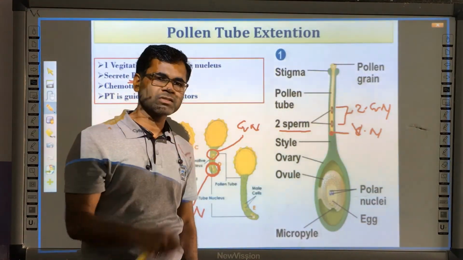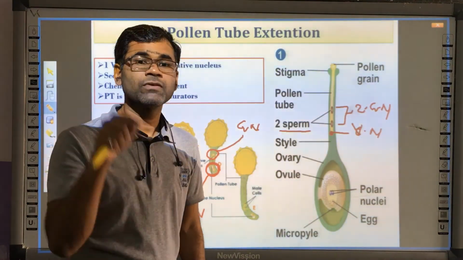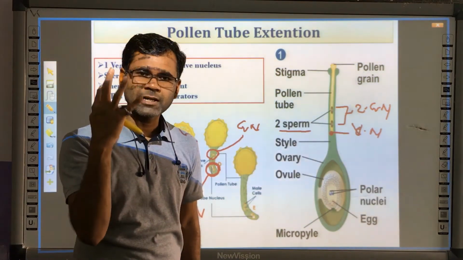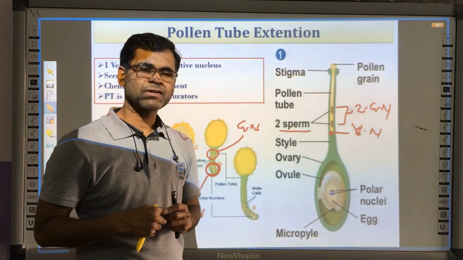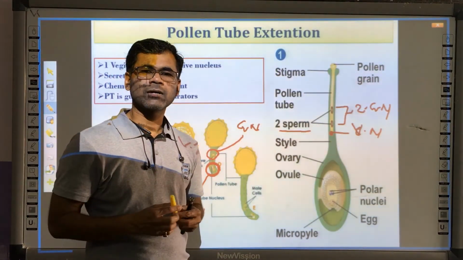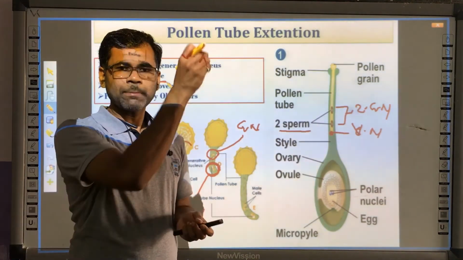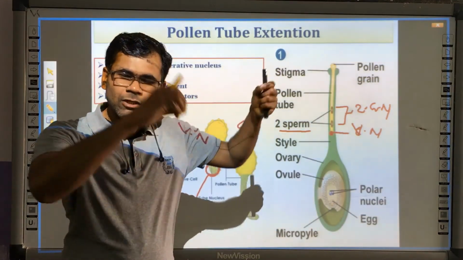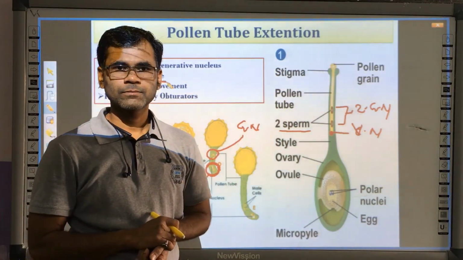If you remember the structure of the embryo sac, we have discussed that this is the function of the synergids. Synergids have various finger-like projections, termed the filiform apparatus, and this filiform apparatus secretes some boron component, and this boron component makes the path for the pollen tube extension. The pollen tube extends by following the concentration of this chemical component.